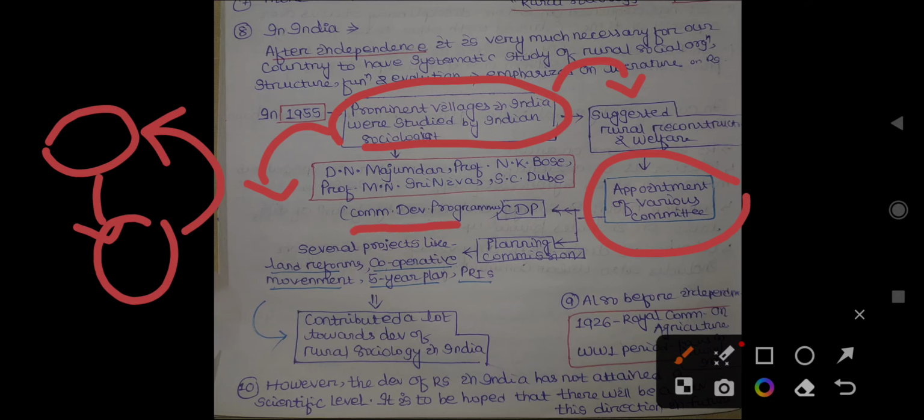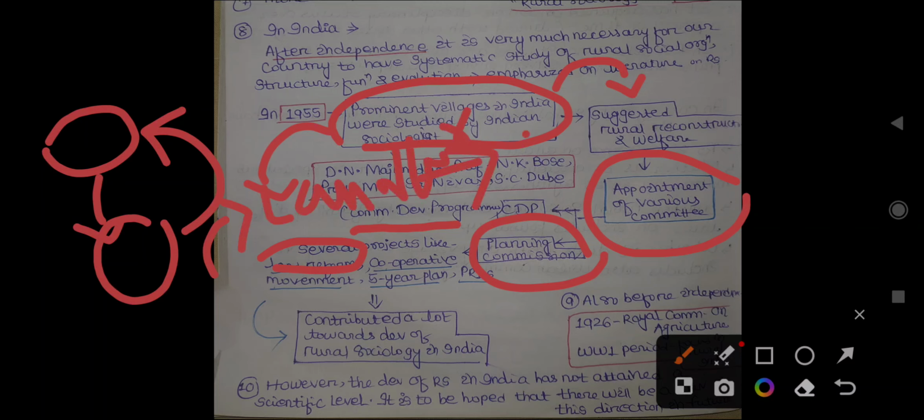Likewise, at that time the community development program and the planning commission were established. For example, the planning commission gave a number of projects like land reforms. What is land reform? At that time, a large part of the land was captured by large, rich zamindars, so the poor people were left with no land. So the government established a policy to redistribute the land captured by the landlords to the poor people.